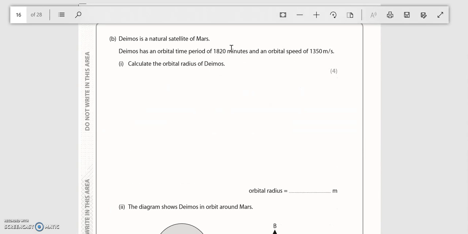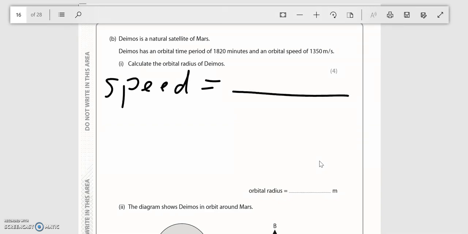This next question would no longer be on paper 1. It would only be on paper 2 for the specialist programme, but we can go through it here. It says calculate the orbital radius of Deimos for a satellite. So the equation that you use is orbital speed, distance divided by time. But for an orbit, because it's a circular orbit, we assume, your distance is 2 pi r, which is the circumference of the circle, where r is the radius.